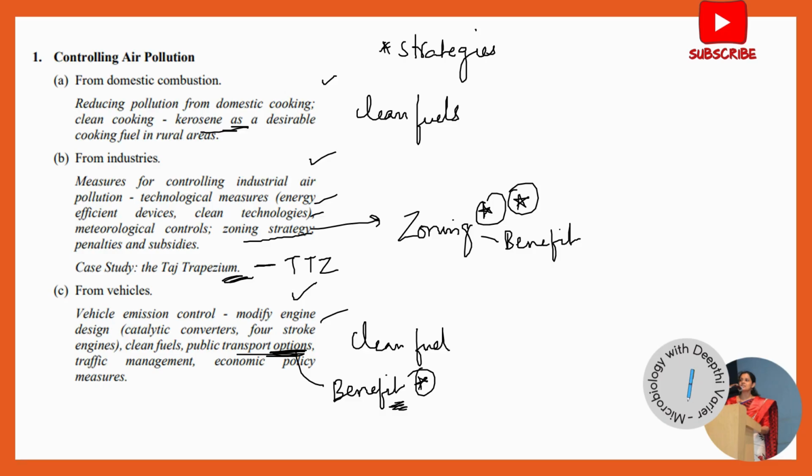And of course, along with that, knowing the economic policy measures and traffic management will complete the syllabus for this chapter. But if you ask what are the important questions that have been repeatedly asked: zoning and the benefits of zoning, and using clean fuels both in vehicles as well as for cooking. They may even ask you as clean cooking strategies. That's also a term that they can use.